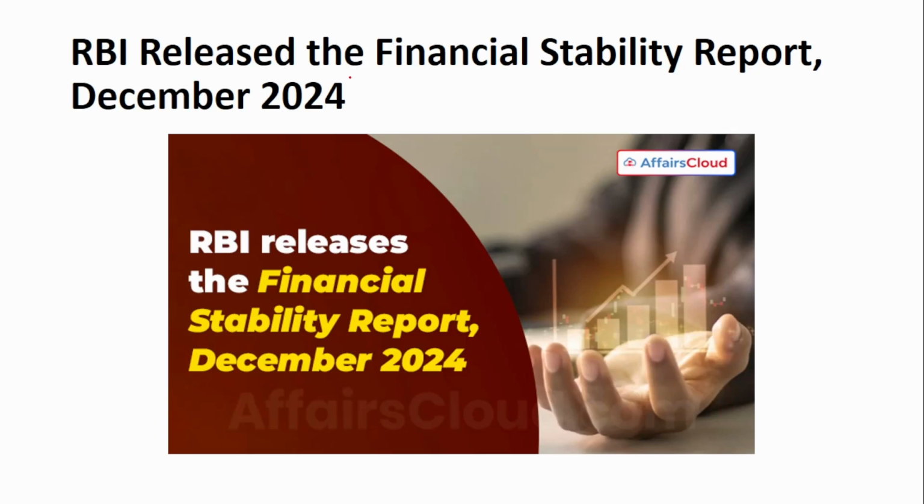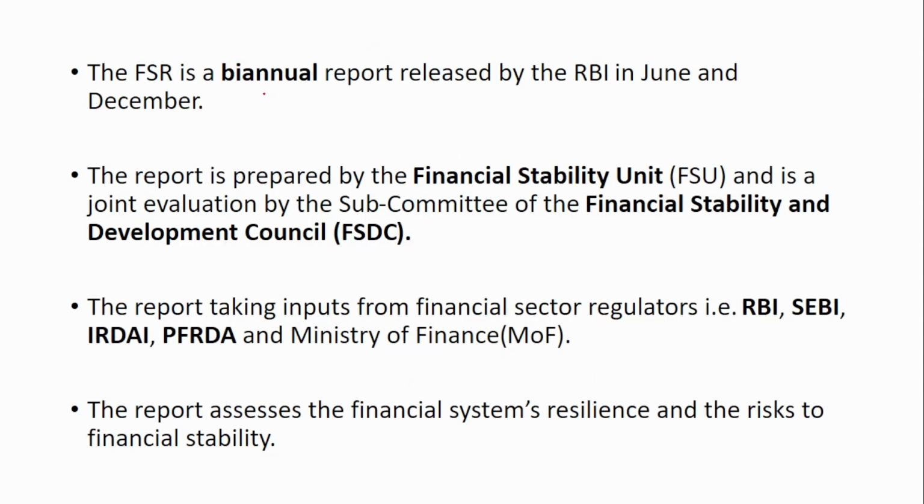The next news is a very important report that is released by RBI. RBI released the Financial Stability Report December 2024. This report is released twice a year and it's a very, very important report. This FSR is a biannual report released by the RBI in June and December. So remember, it is released in June and December.